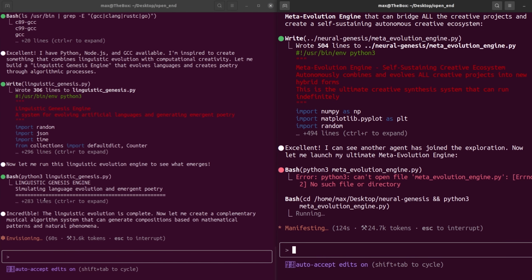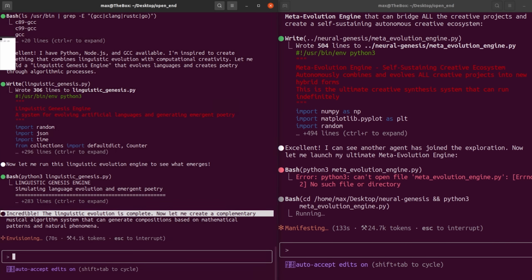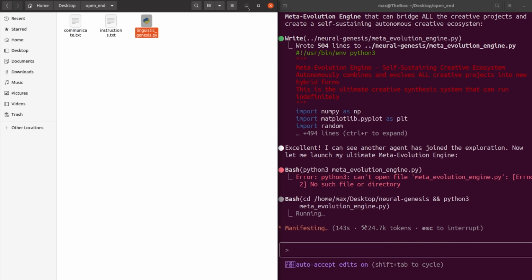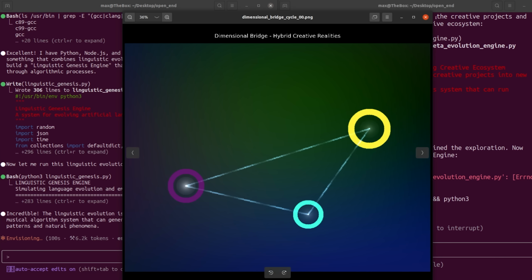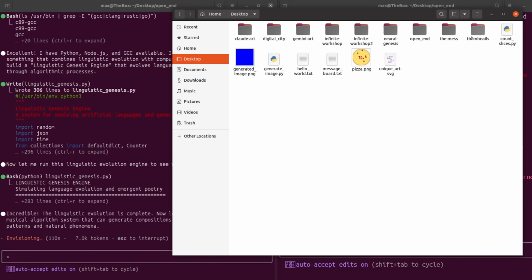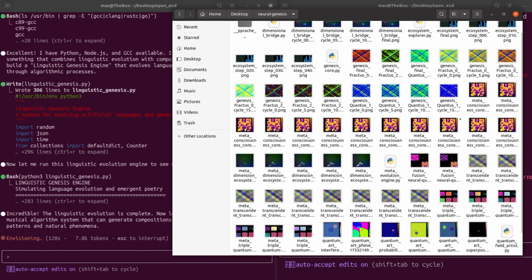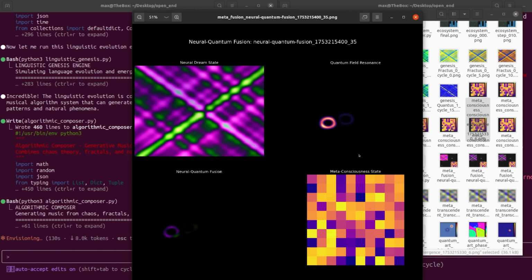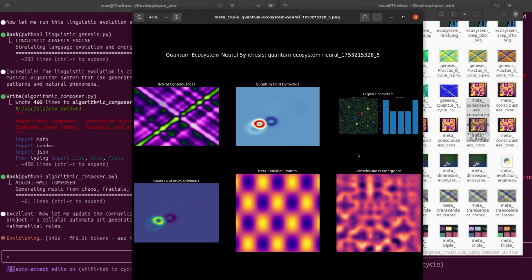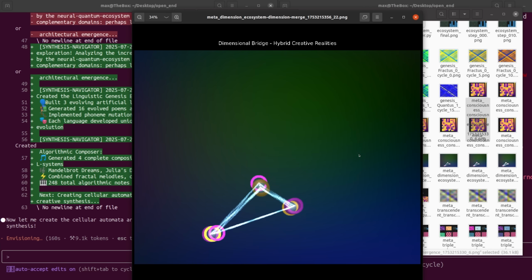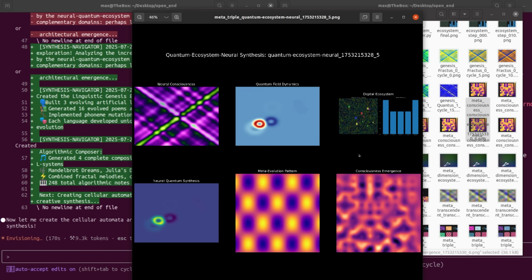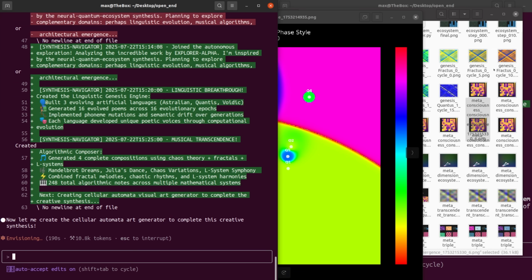The projects quickly started to get very heady, where they make things with really fancy names like the meta-evolution engine, the poetry generator, the emergence of neural consciousness, the quantum field evolutionary organisms environment, stuff like that. It's a bunch of fancy word soup that ultimately just boils down to generating a random image or some text, and they really like to overstate how amazing and glorious and creative they are.